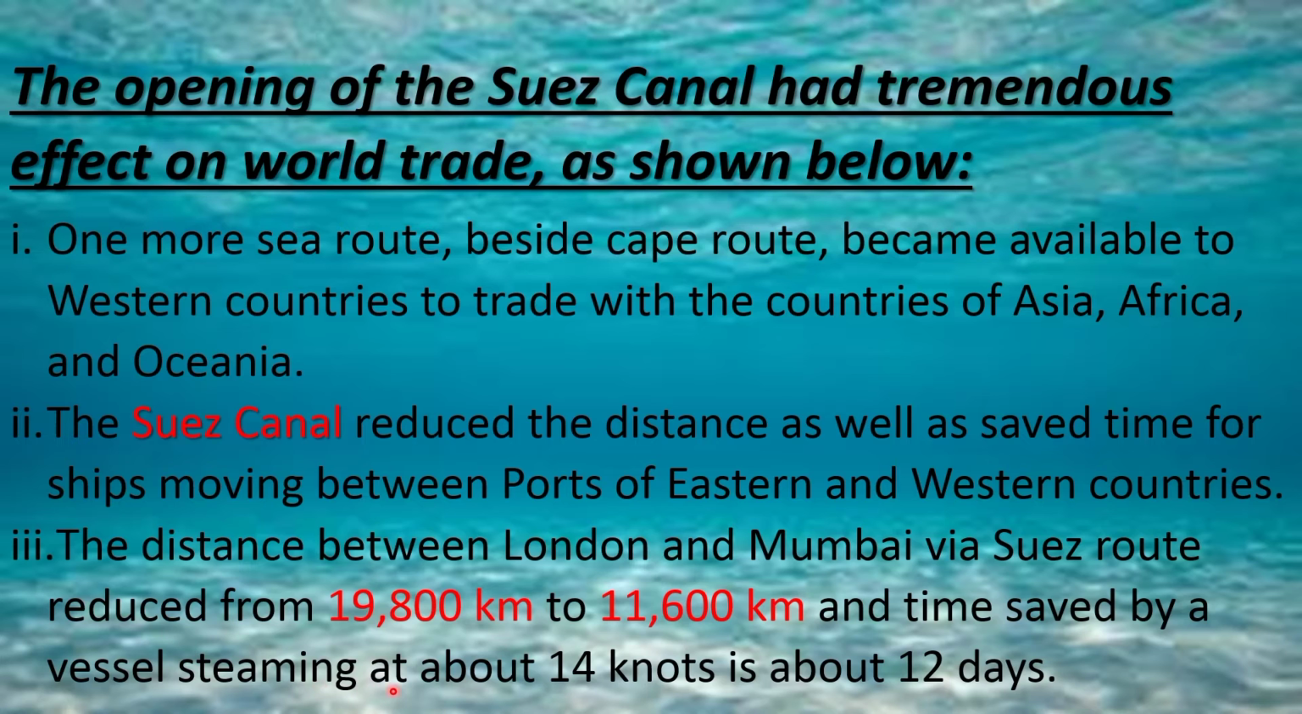So if a ship is moving at a speed of 14 knots, it saves about 12 days of sailing time. It means we reach 12 days earlier via the Suez route, if we use the Suez route instead of the Cape route.